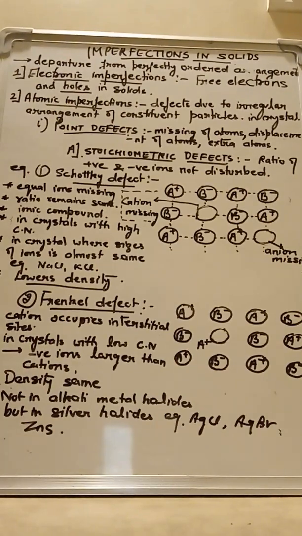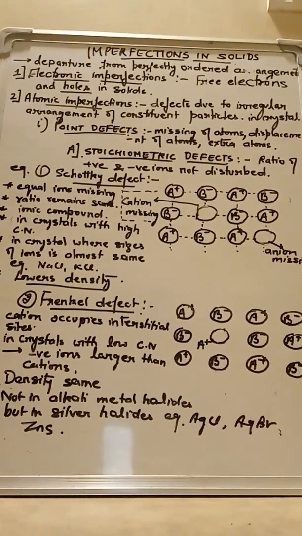So what is this defect? Let us understand this. At 0 Kelvin, any crystal is perfectly ordered. All its constituent particles or ions are arranged in a perfect ordered way, at particular points where they should be.